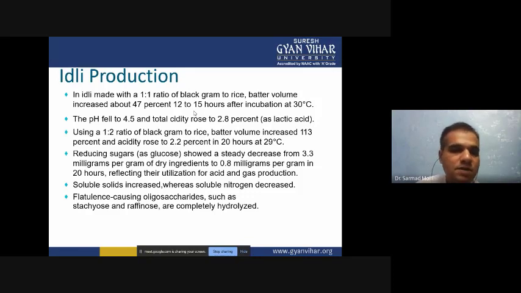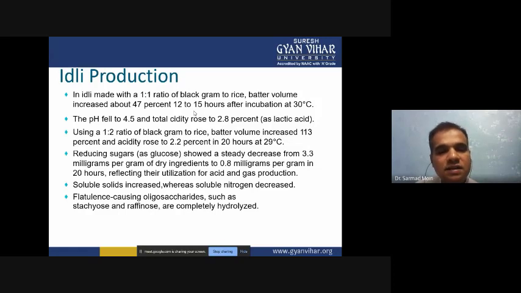Then we have to prepare the dough, and in the dough we can put lactic acid bacteria so that this dough will be fermented. The temperature is always normal, like 30 to 37 degrees centigrade, and after the fermentation your idli batter or idli solution will be prepared. The pH fell to 4.5 and total acidity rose to 2.8% due to the lactic acid bacteria.